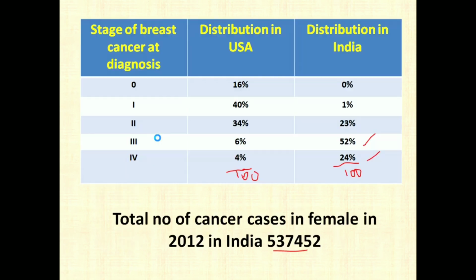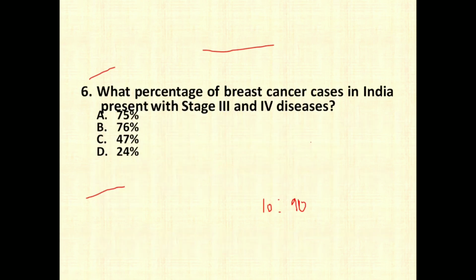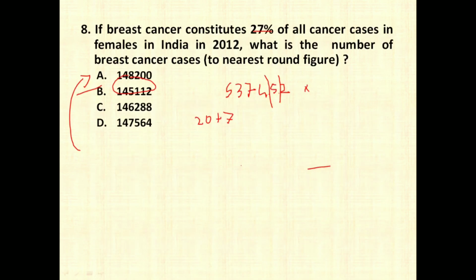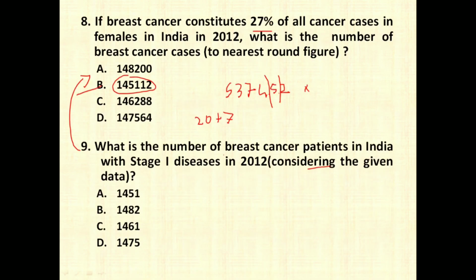In stage 1 in India, only 1% of the females are there. So you have to find the value of 1% of 1,45,112. 1% is nothing but, if you remove the last two digits, 1451. So option number 1 was the right answer for this question.